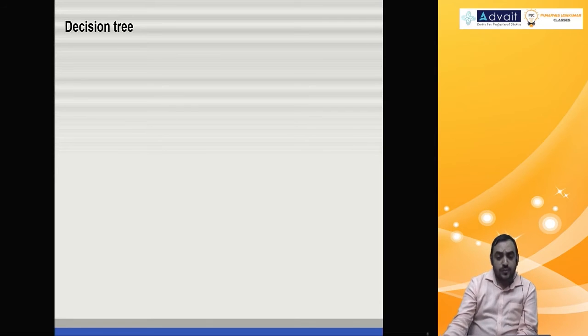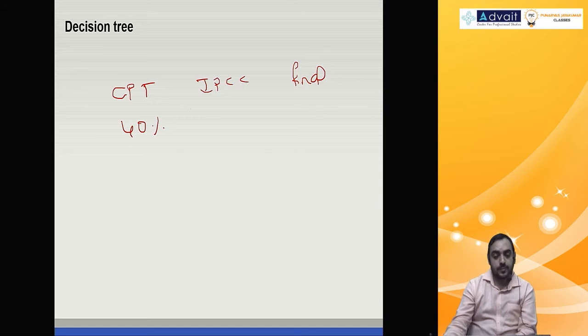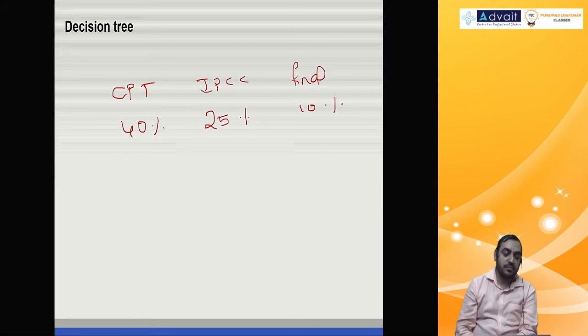Suppose you know in CA there are 3 levels: foundation, intermediate, final. Let me take the popular names, CPT, IPCC, final. What is the pass percentage in CPT? I'll take 40%. I know I'm taking an optimistic number. I will tell you why later. IPCC, let's say 25%. Final, let's say 10%.